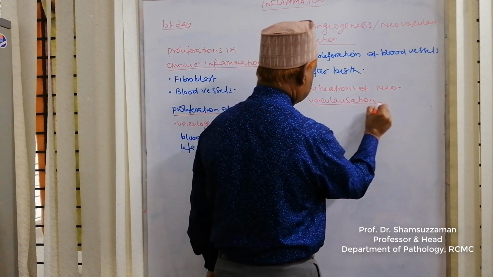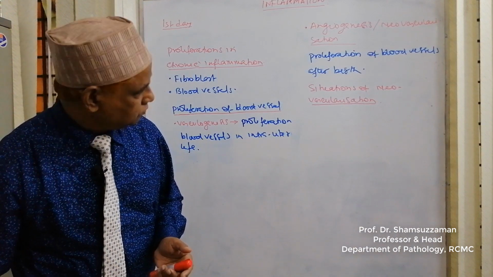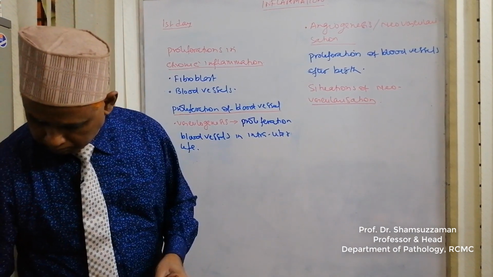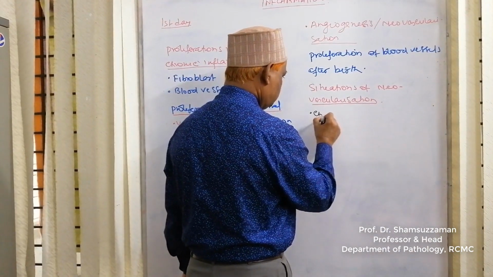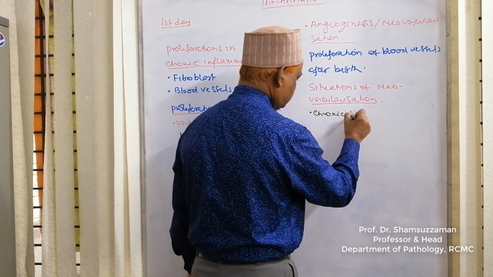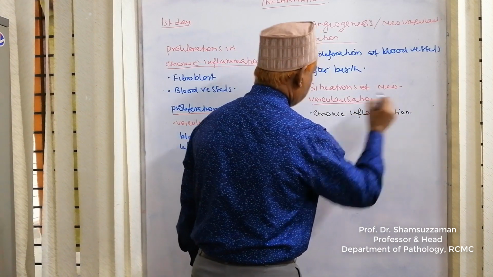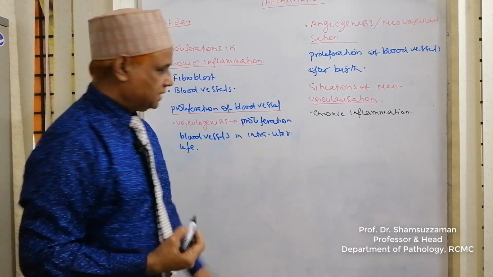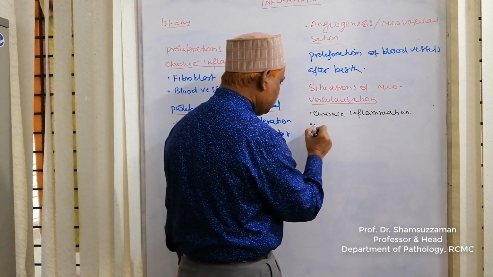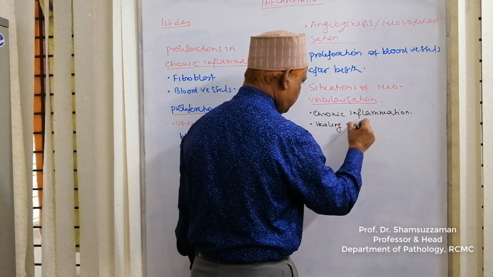Number one, chronic inflammation. I have told you chronic inflammation is proliferative in nature, so there is proliferation of blood vessels. Again, in healing and repair.